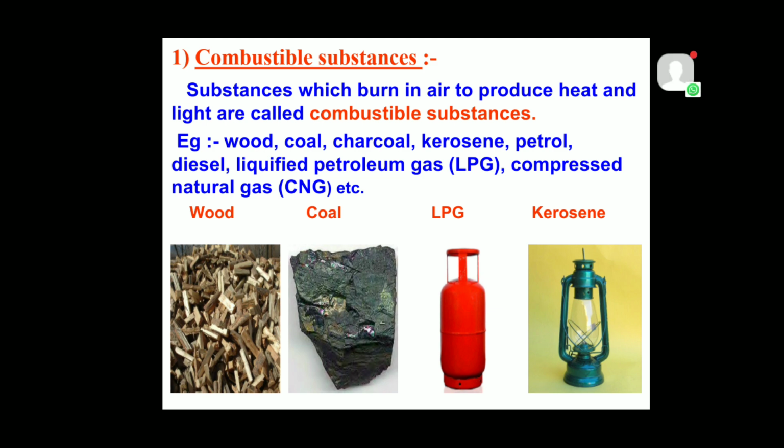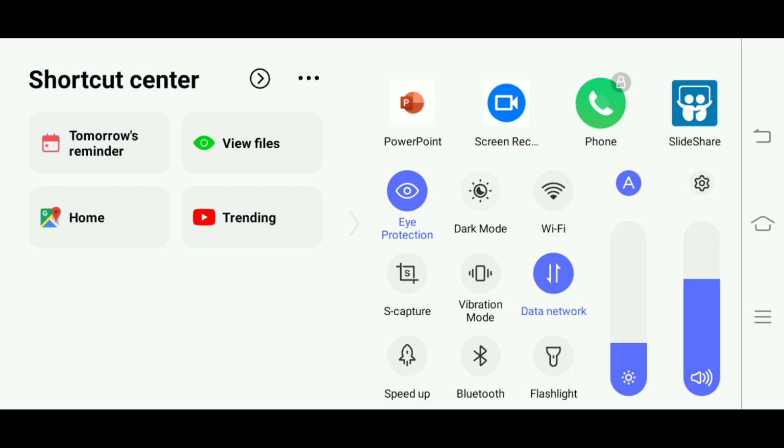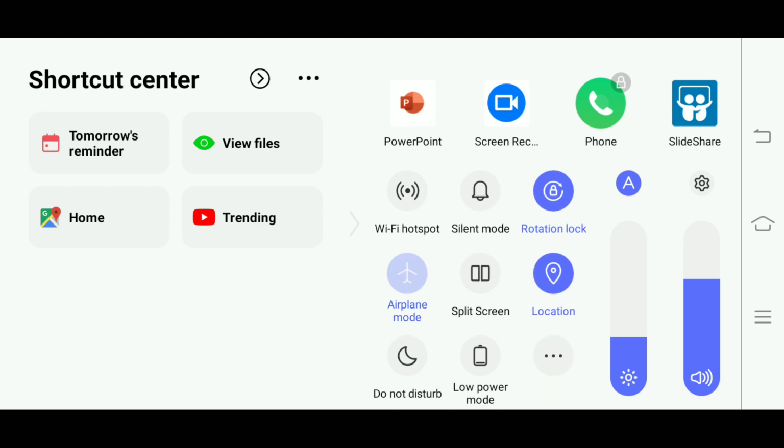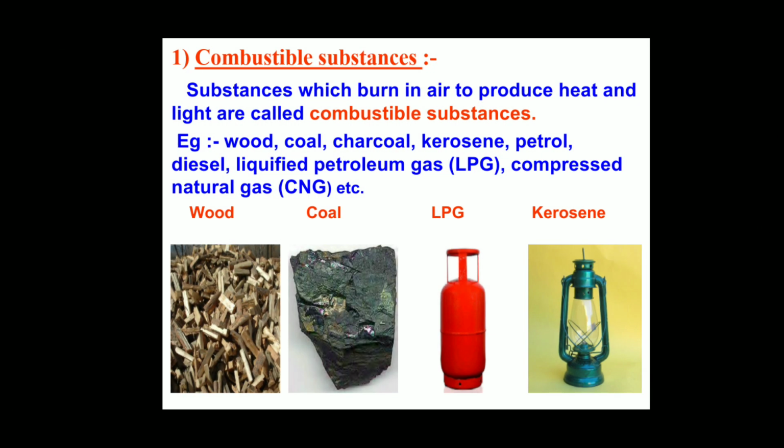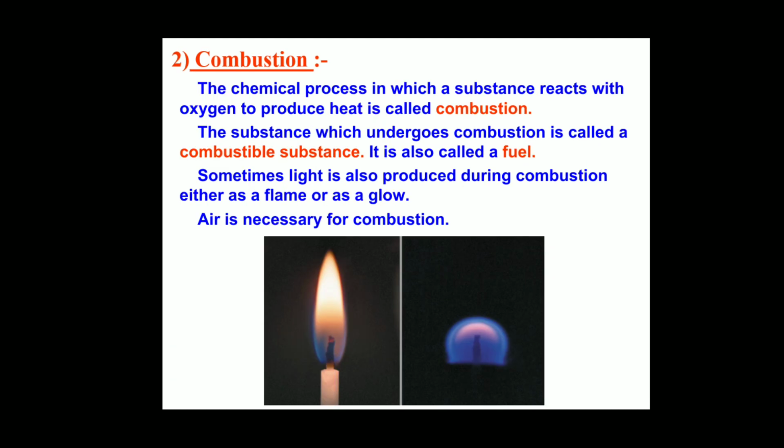Why do we call these substances combustible substances? Because when we burn these things, they produce light and heat. For that purpose we call them combustible substances.